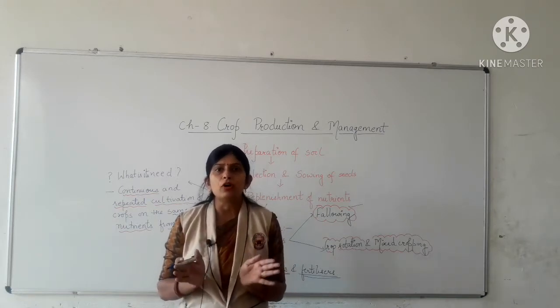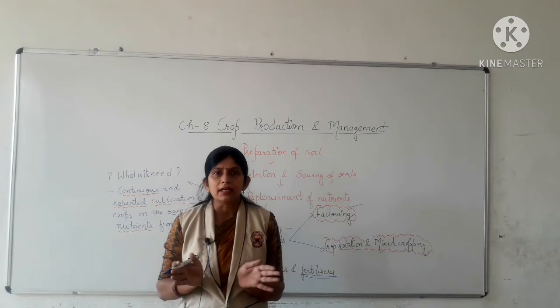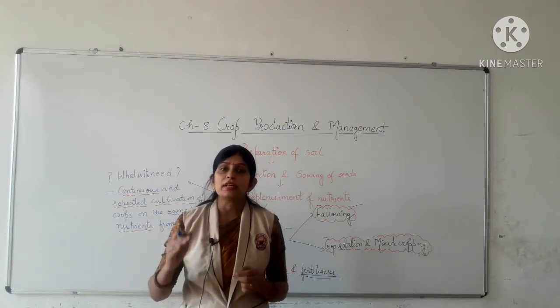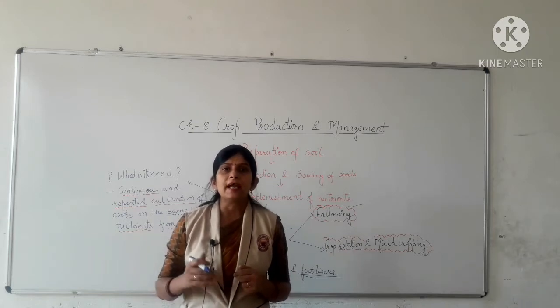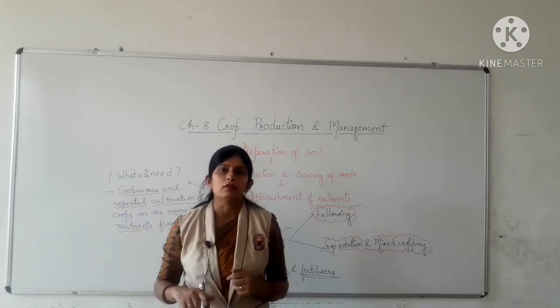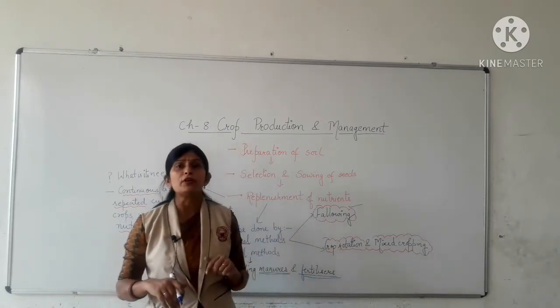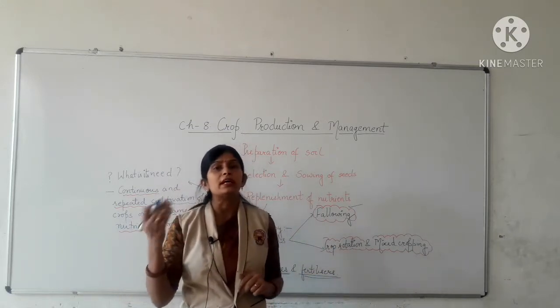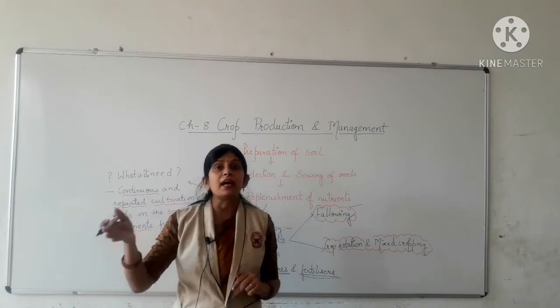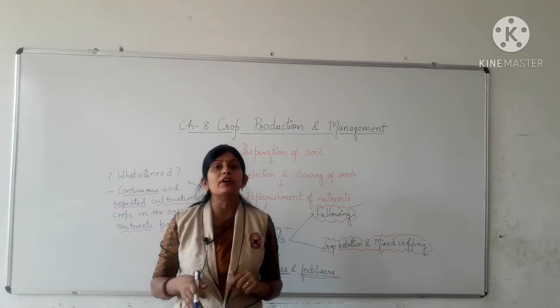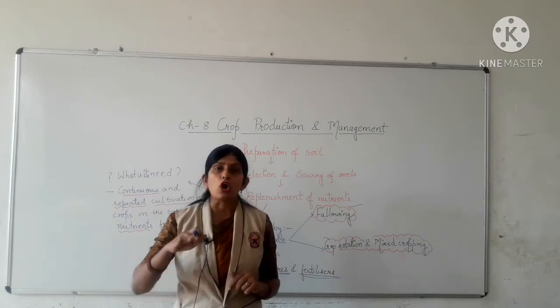So we have to adopt or apply some cropping patterns which increase the fertility and nutrient content of the soil. What are they? Crop rotation. In crop rotation, we grow or cultivate different kinds of crops which have different nutrient requirements in alternate seasons.